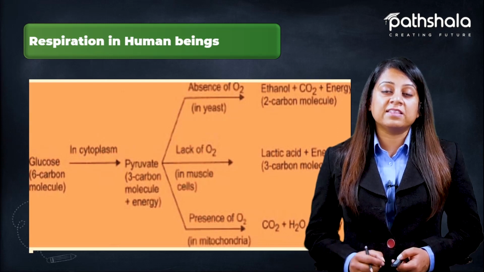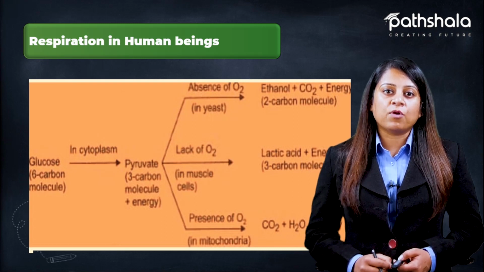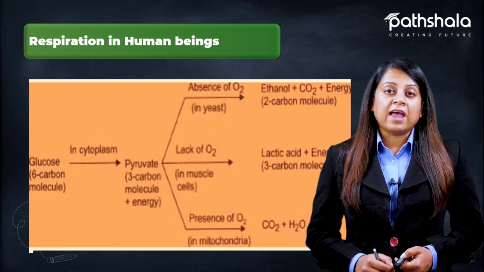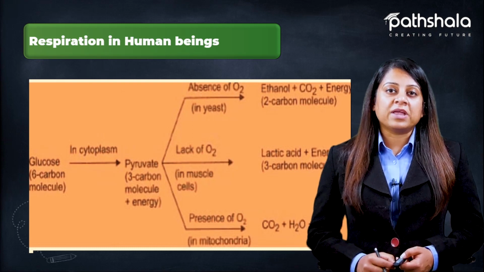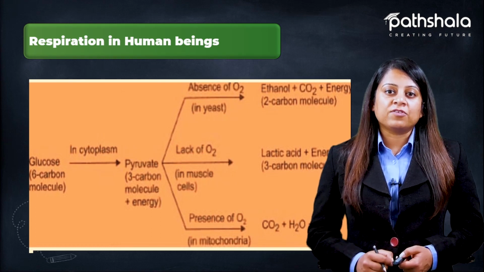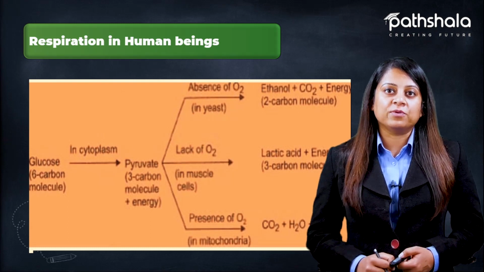In muscle cells, in the lack of oxygen, this pyruvic acid, the 3-carbon molecule, breaks down into lactic acid and energy, and this is the incomplete breakdown of the respiratory substrate. Lactic acid is a 3-carbon molecule, whereas ethanol is a 2-carbon molecule.